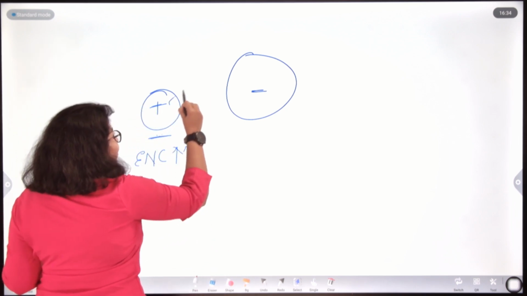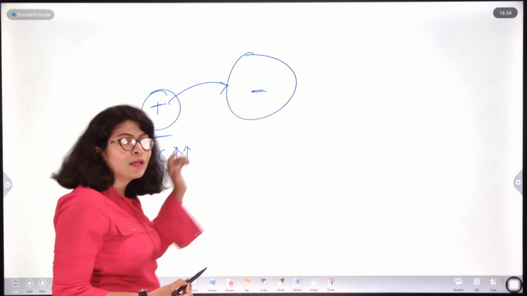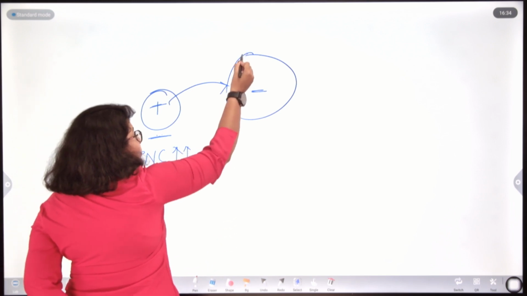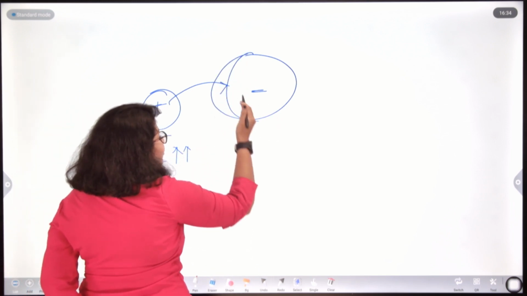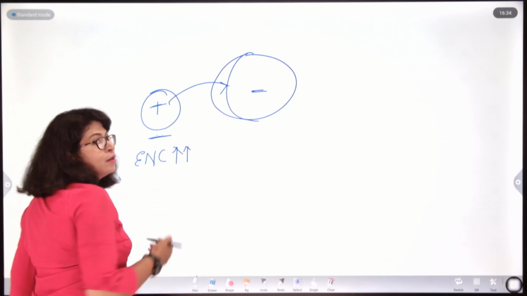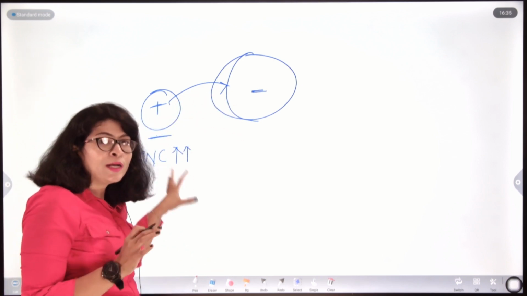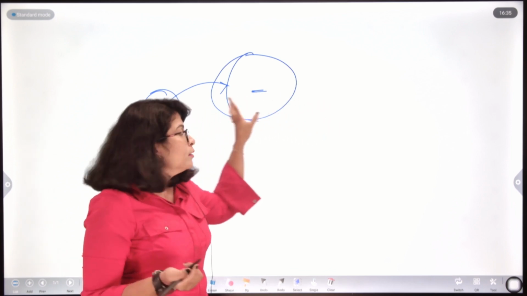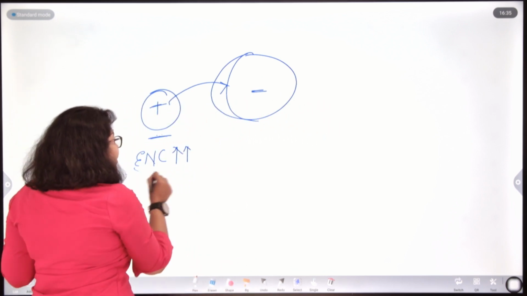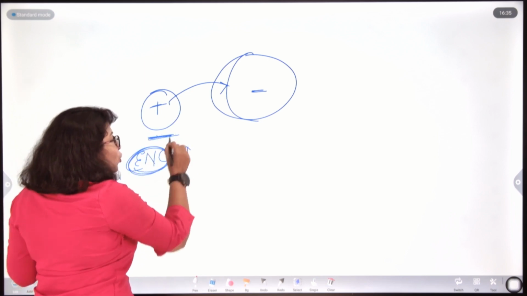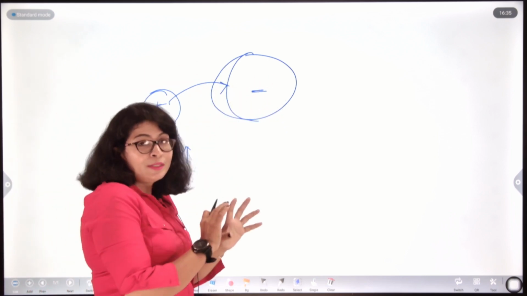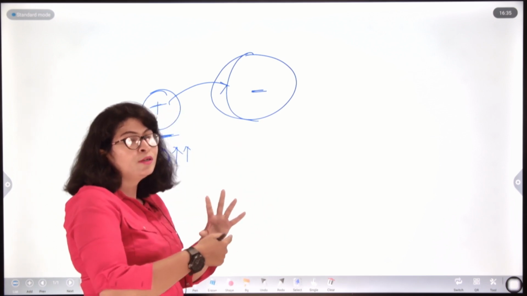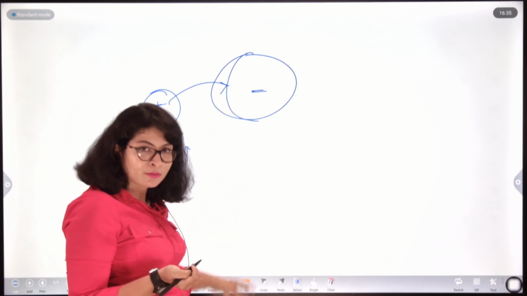It will basically apply a force on the outermost shell of the anion. Now, this anion being negatively charged, will it not be drifted slightly towards the positive charge of the cation? Will it be that same symmetrical spherical charge distribution? No, because the nuclear pull or the effective nuclear charge of the cation forces it to distort its shape from a spherical charge distribution to a kind of unsymmetrical shape, right.